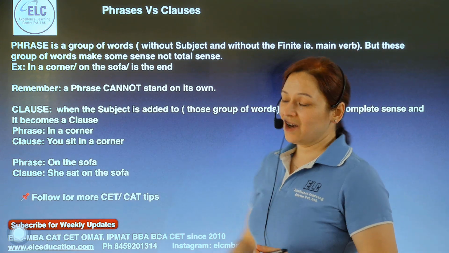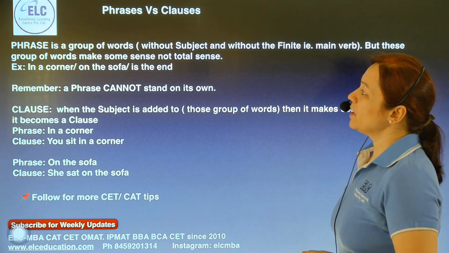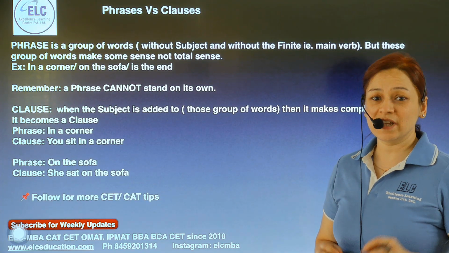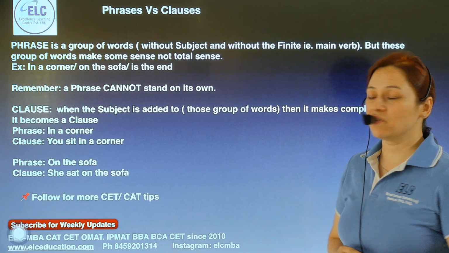Hello. So today we study phrases versus clauses. Again, a very simple topic, yet a confusing one.